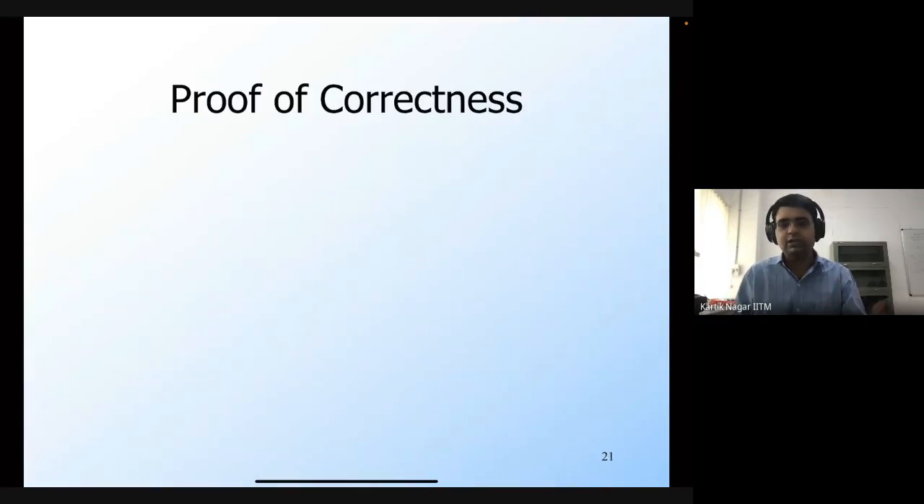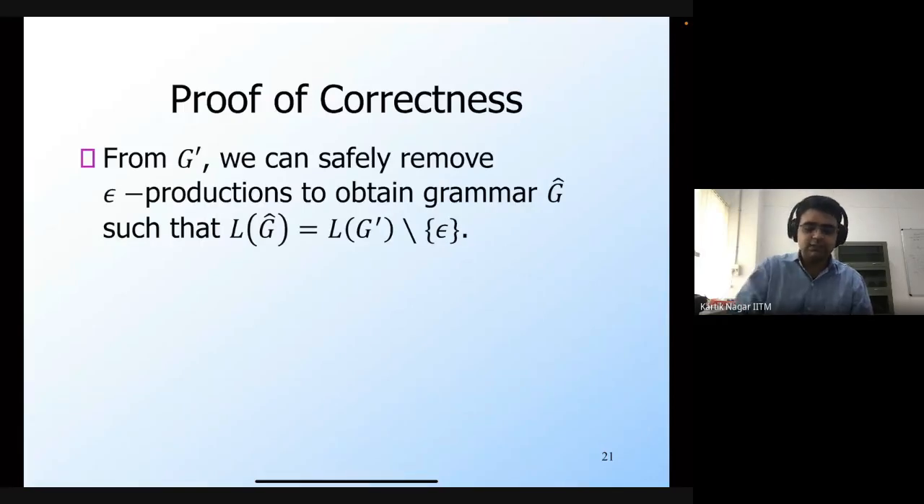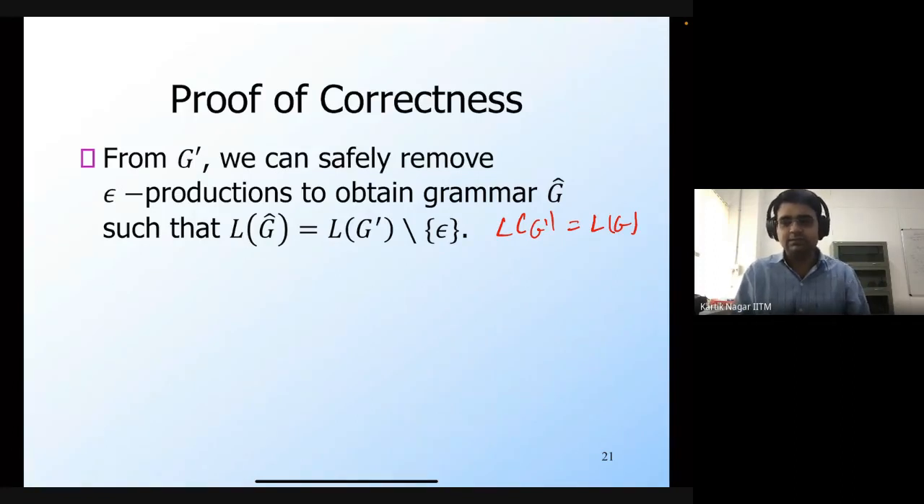But what we want to do is get rid of all the epsilon productions. So that's what we will do then. From this G prime, we can safely remove epsilon productions to obtain a new grammar which we call G hat, such that the language of G hat is the same as the language of G prime minus epsilon. So it doesn't contain epsilon, but every other string is present. We know that L of G prime is equal to L of G, so this means that L of G hat is also equal to L of G minus epsilon.